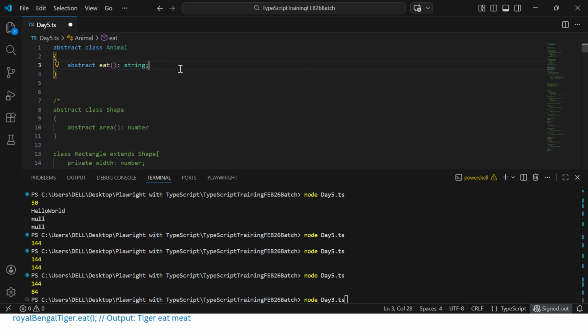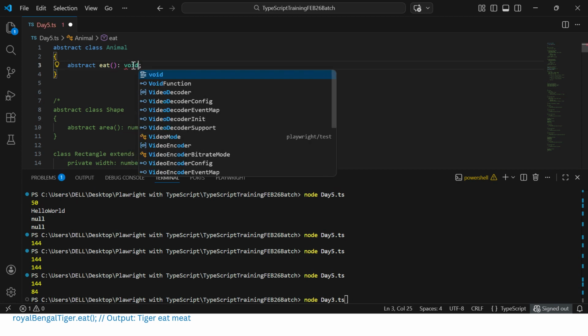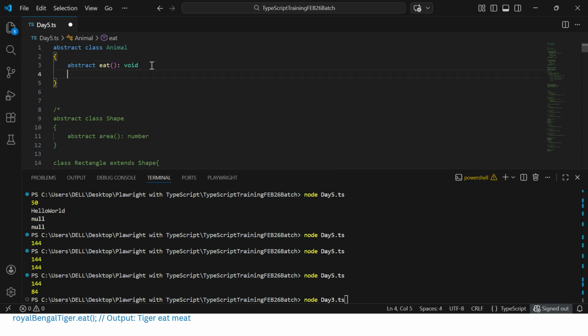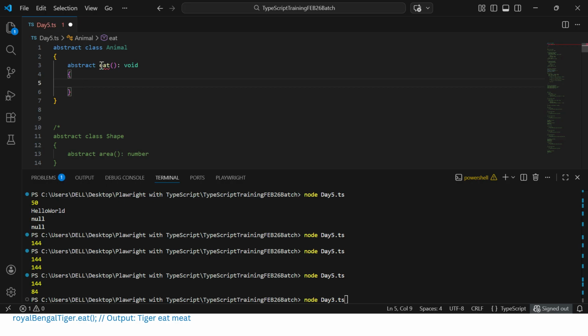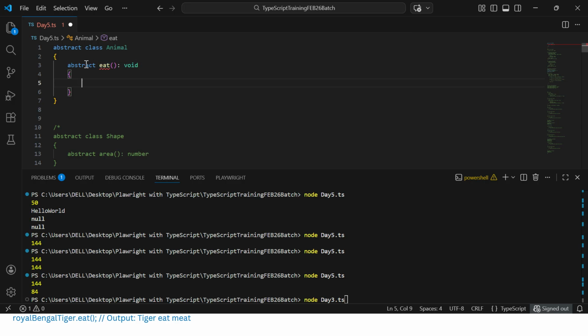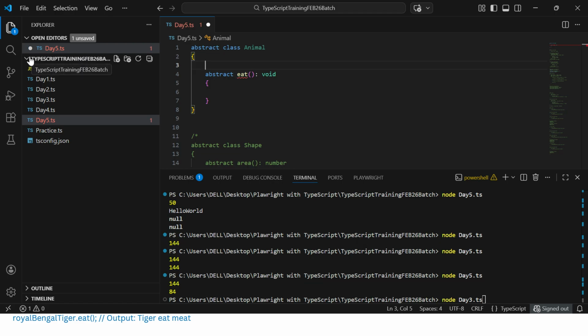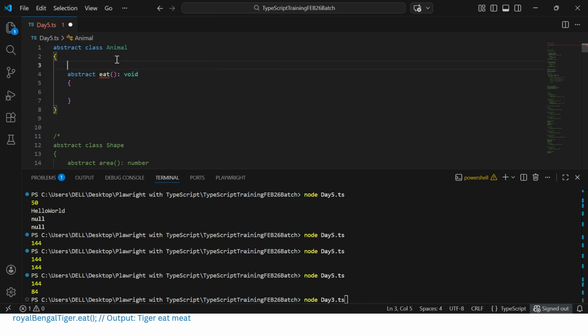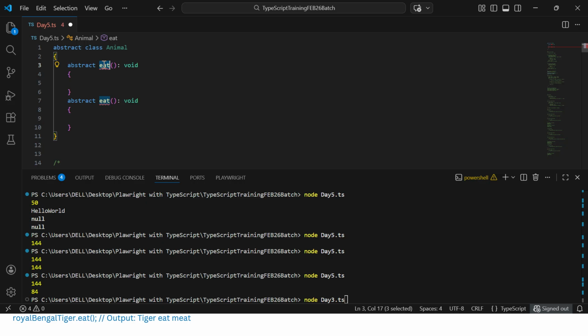Okay, so let's give it void also. Now let's try to give some body here. You could see an error message is coming. Why? You could see the method cannot have an implementation because it is marked abstract. So either you need to remove the abstract keyword or you cannot give the body. So what we will do, we'll just copy it and paste it. We'll create a non-abstract, normal method first.